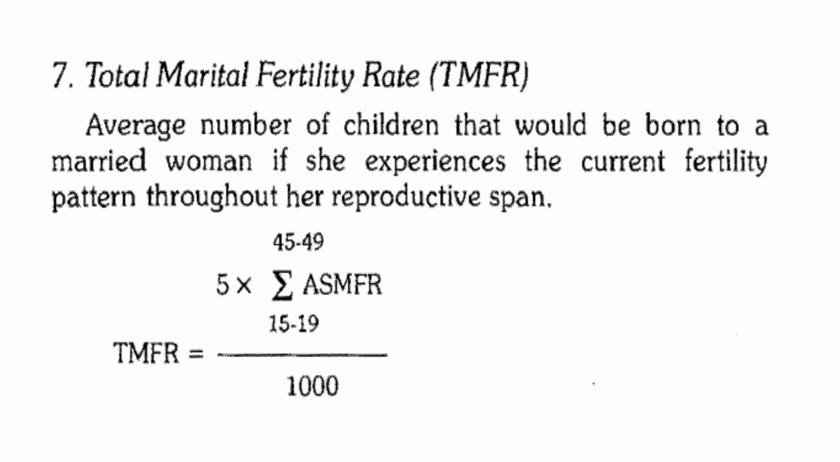Total marital fertility rate, TMFR. Average number of children that would be born to a married woman if she experiences the current fertility pattern throughout her reproductive span. So TMFR is equal to 5 multiplied by the sum of age specific marital fertility rates divided by 1000.